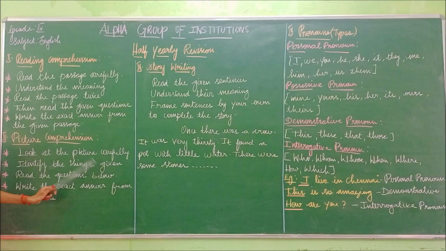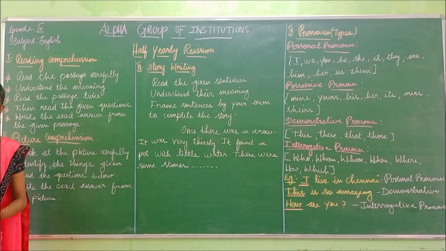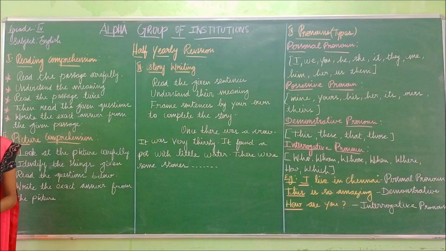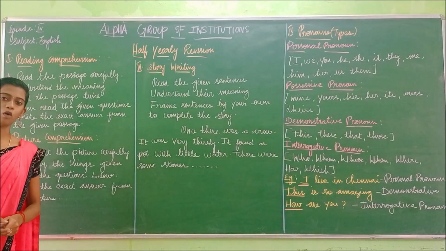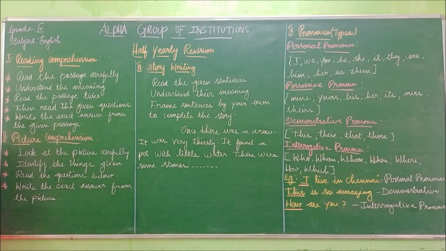Identify the things given. So you have to identify all the things that are given in the picture. Read the questions below. So after observing the picture, you have to move on to the questions. We will give you some questions below the picture. You have to read those questions. Write the exact answer from the picture. So after reading the questions, you have to write the answer from the given picture.